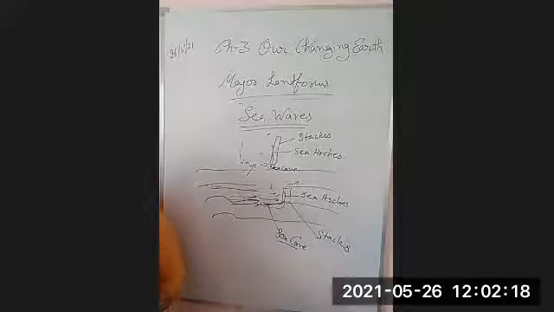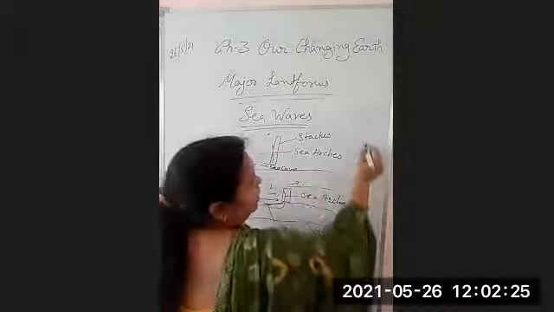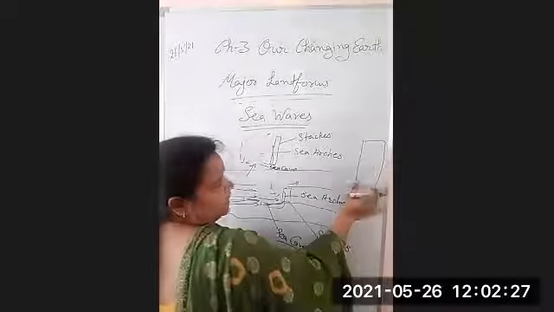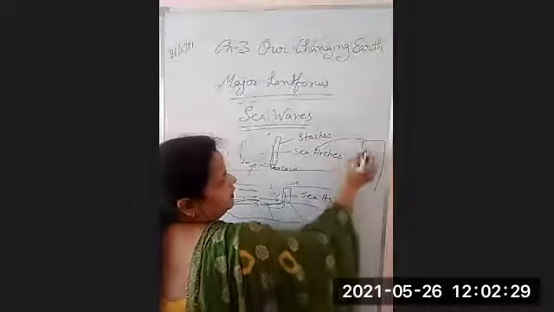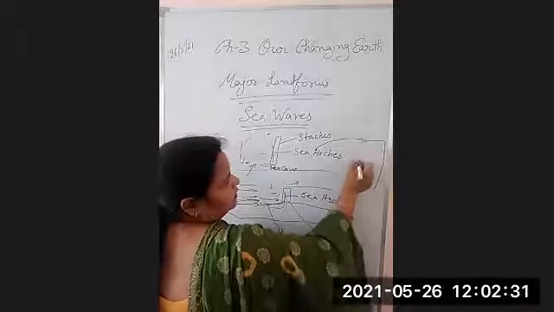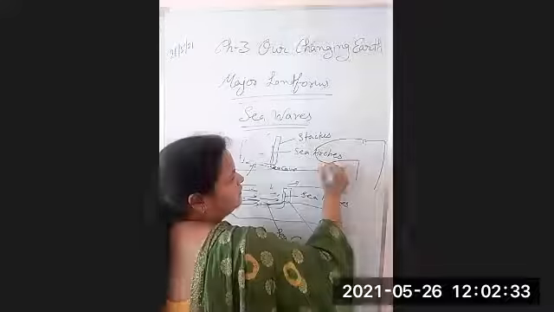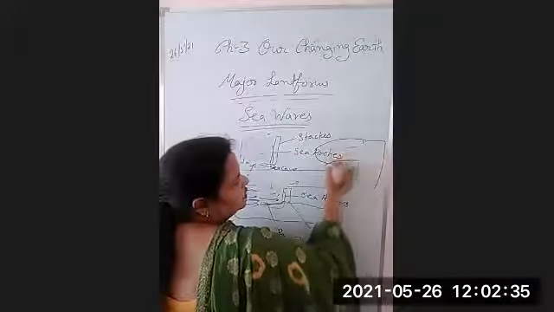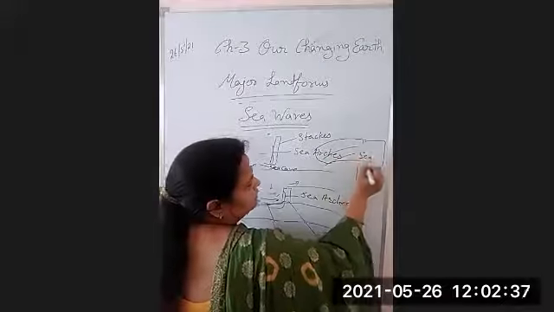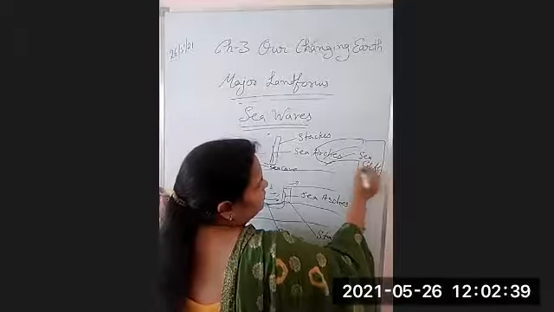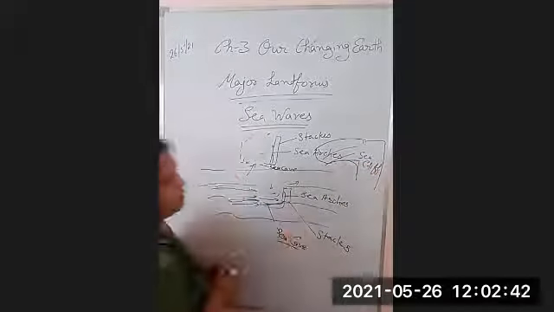Sometimes a steep rock coast rises almost vertically above sea water. Here is a rock on the shore. It is vertically raised and placed over the sea water like this. That is known as a sea cliff. It is on the shore, right?